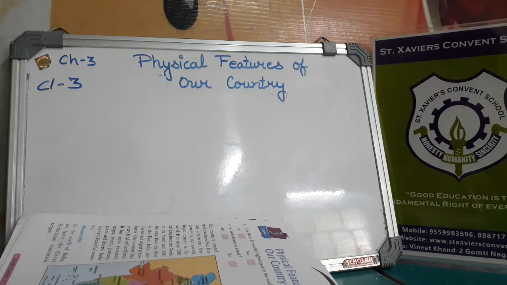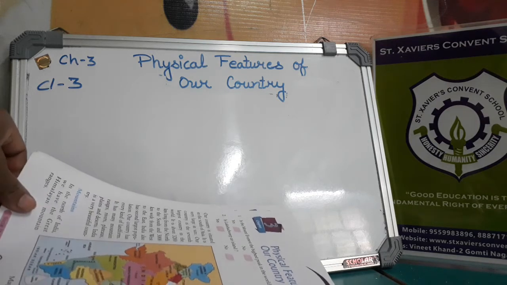Now you know about that. In your previous chapter you already learnt about that. You see the map, the world map, and you know where India is situated.